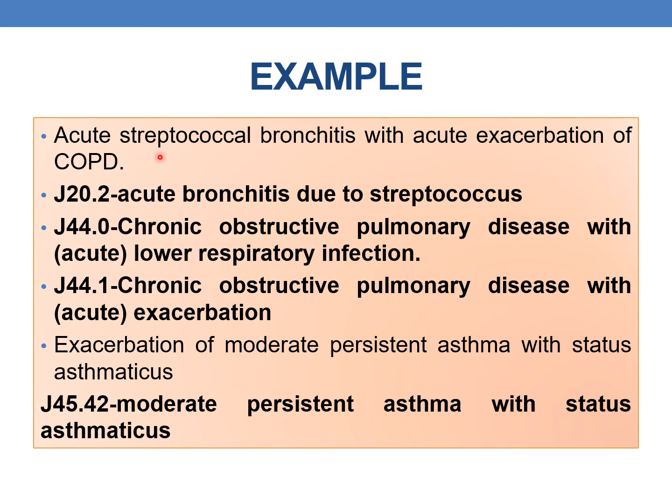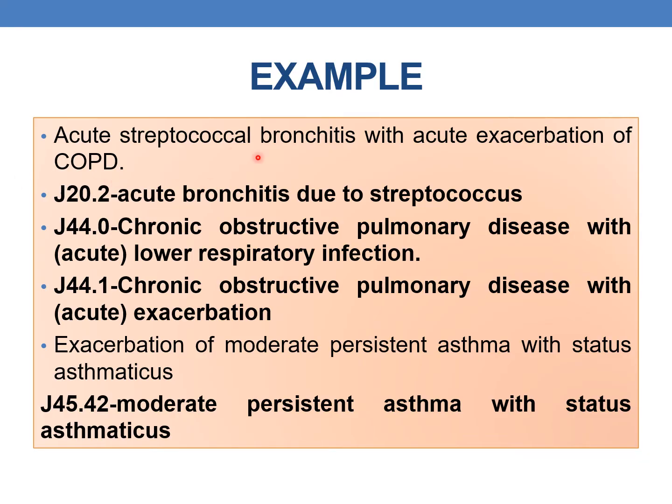Let us see an example. Acute streptococcal bronchitis with acute exacerbation of COPD. Here, this infection is leading to acute exacerbation. Patient already has COPD, which is a chronic condition. Due to streptococcal bronchitis, acute exacerbation of COPD has resulted.